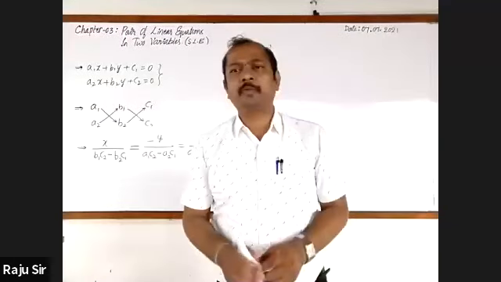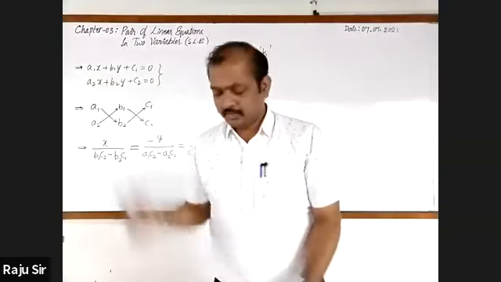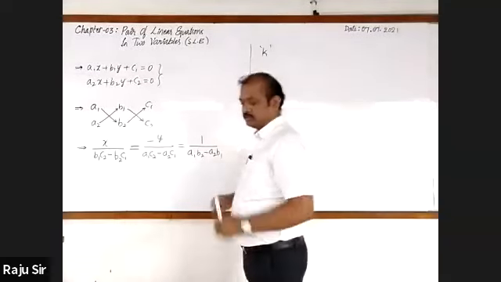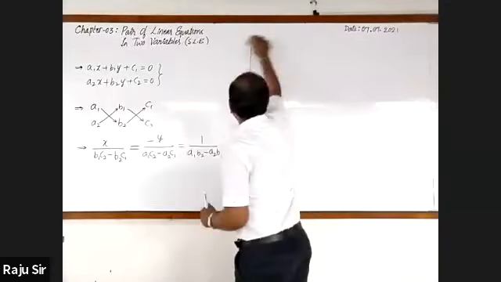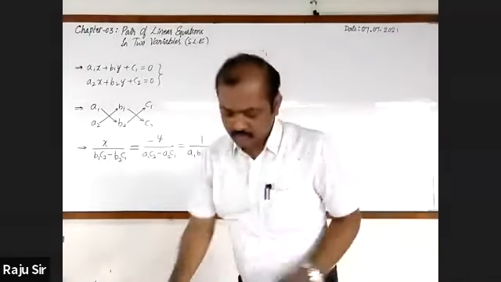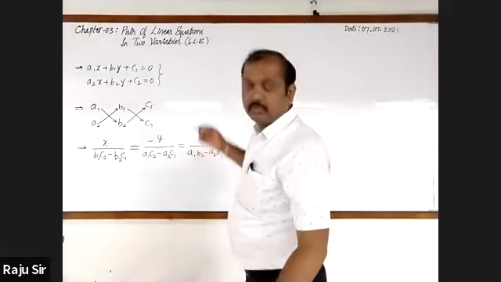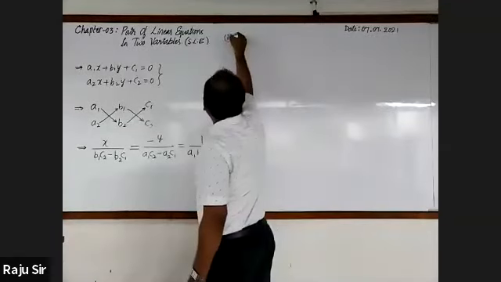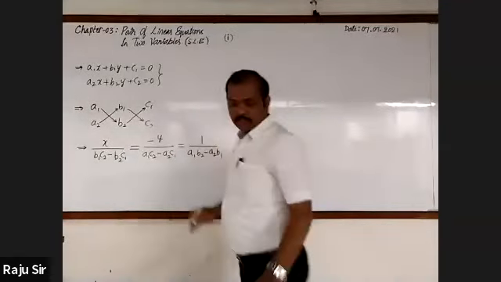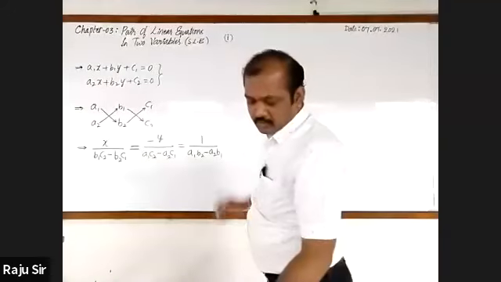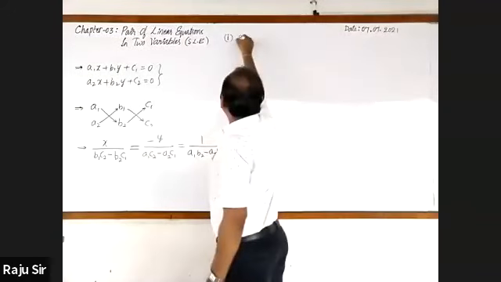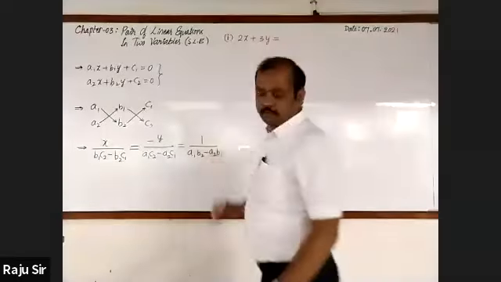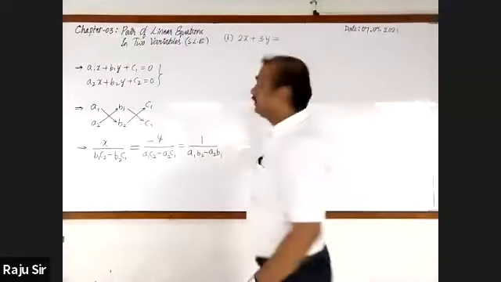Solving the problem is very easy. By the cross multiplication method, I'll show you. Worked example: the first equation is 2x plus 3y, which is equal to 8.